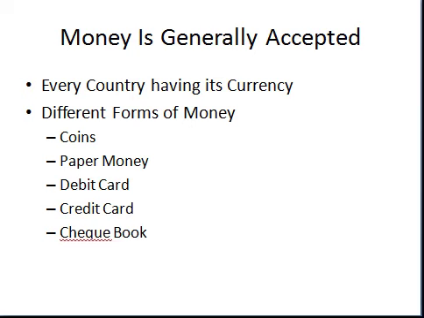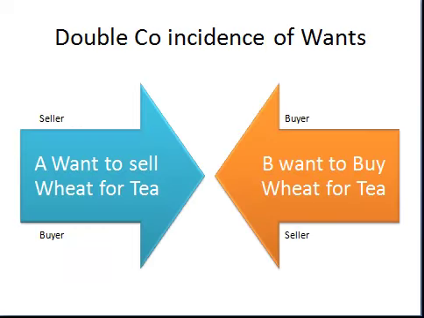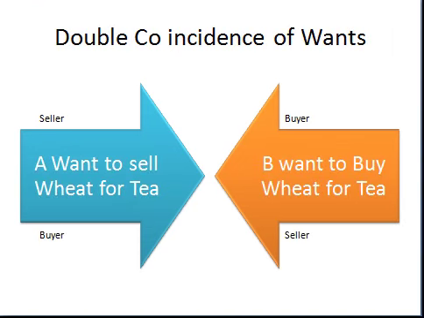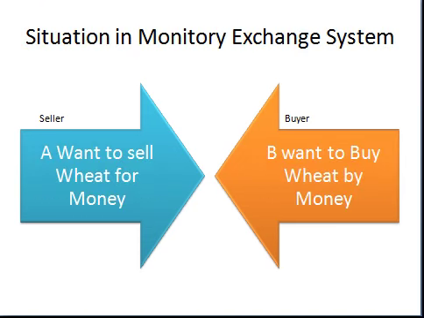In the earlier time, to perform any kind of transaction, there must be the existence of a double coincidence of wants, and in the absence of double coincidence of wants, we cannot perform any kind of exchange. But because of the evolution of money, if you have money, you can purchase anything from the market, so transactions can take place without any problem. Earlier, a person had to play the role of buyer as well as seller at the same time, but at present, if you have money, you can become the buyer, and if you have goods, you can become the seller. So that is the difference between the earlier time and the present time, and the problem has been resolved.